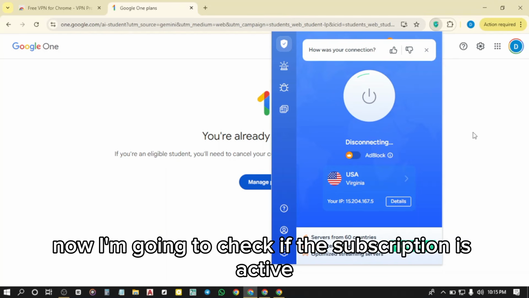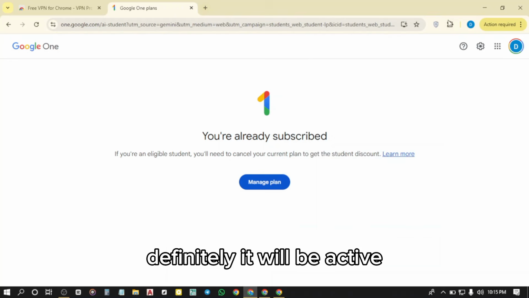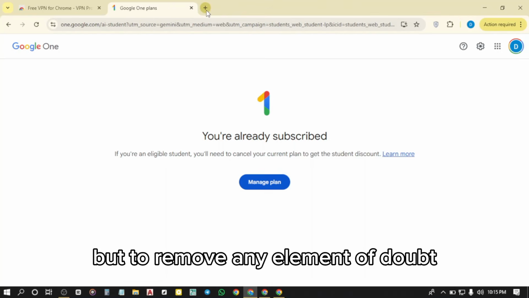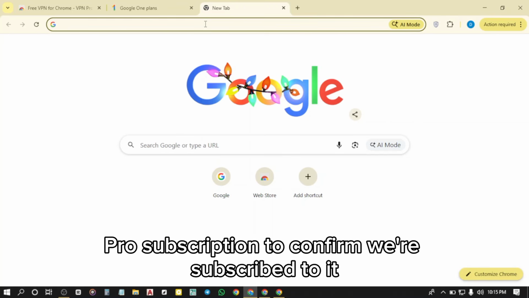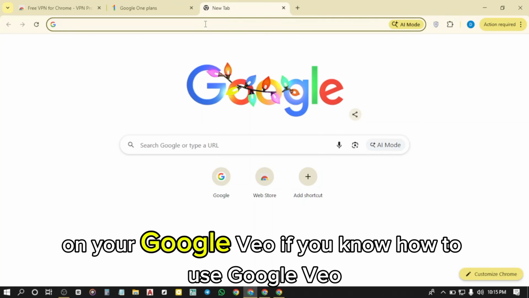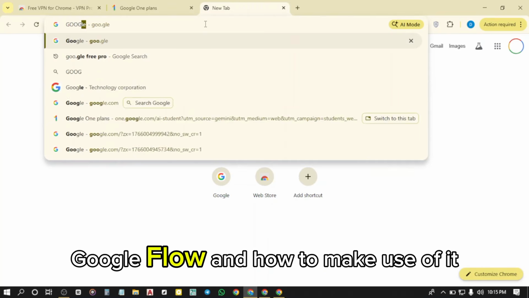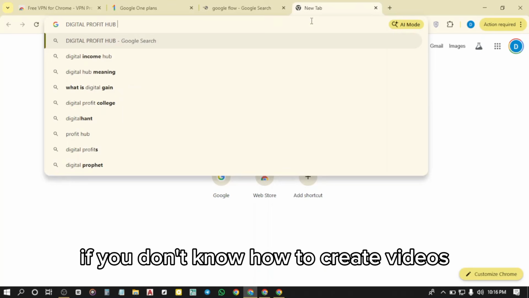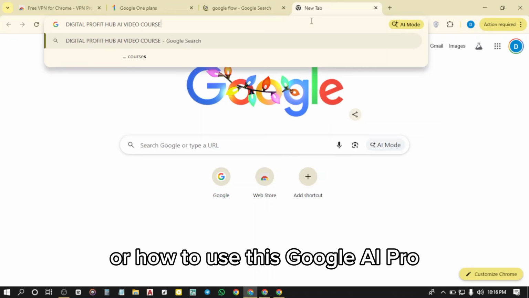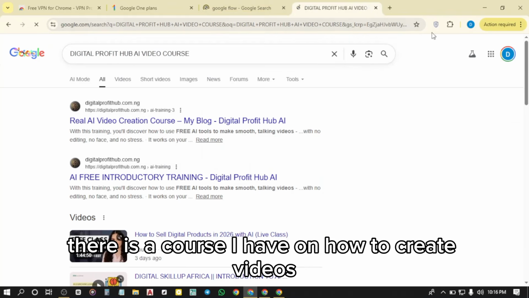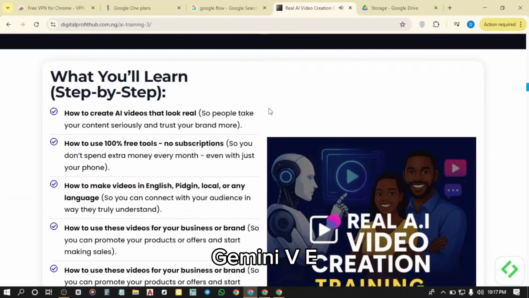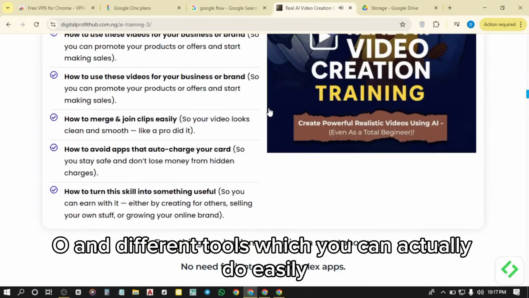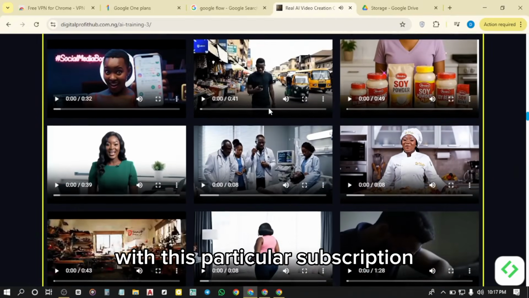Now I'm going to check if the subscription is active. Definitely, it will be active. But to remove any element of doubt, I'm going to check the activation of this Google AI Pro subscription to confirm we're subscribed to it. On your Google VEO, if you know how to use Google VEO, Google Flow, and how to make use of it. If you don't know how to create videos or how to use this Google AI Pro, there is a course I have on how to create videos using Google AI Pro, Gemini, VEO, and different tools which you can actually do easily with this particular subscription.